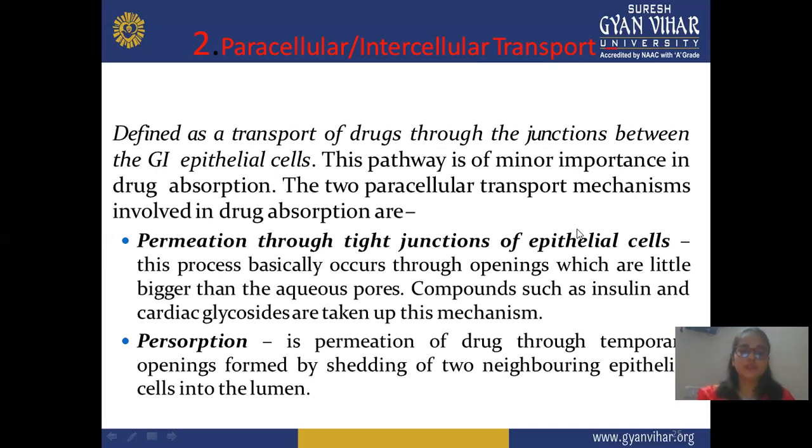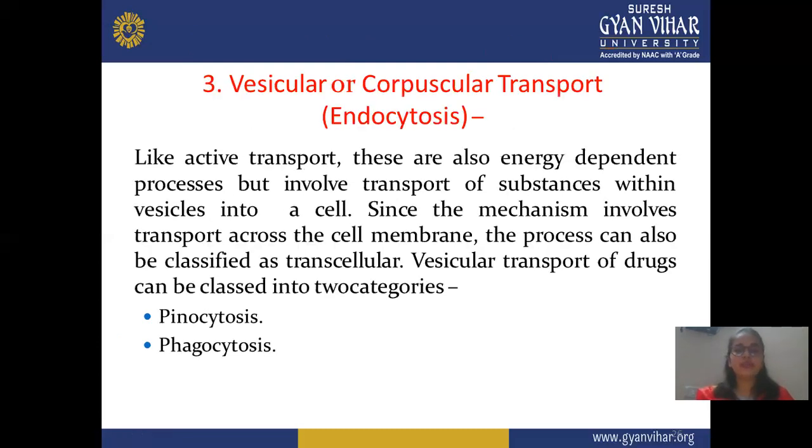In permeation, this process basically occurs through openings a little bigger than the aqueous pores, and compounds such as insulin and cardiac glycosides are taken up by this mechanism. These are examples of permeation through tight junctions. Means your drug passes through these tight junctions. Next is persorption, which is permeation of a drug through temporary openings formed by shedding of two neighboring epithelial cells into the lumen.